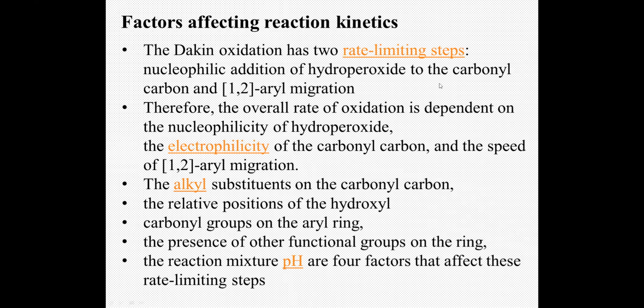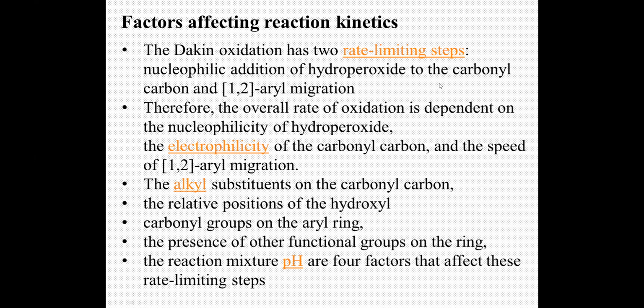As for the reaction mixture pH, the rate limiting step depends on the formation of the hydrogen peroxide anion, so the reaction should be done at basic pH, not acidic pH. These are the criteria to consider when doing the Dakin oxidation.